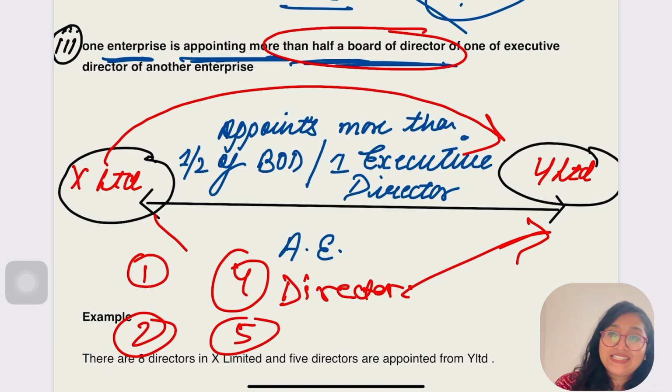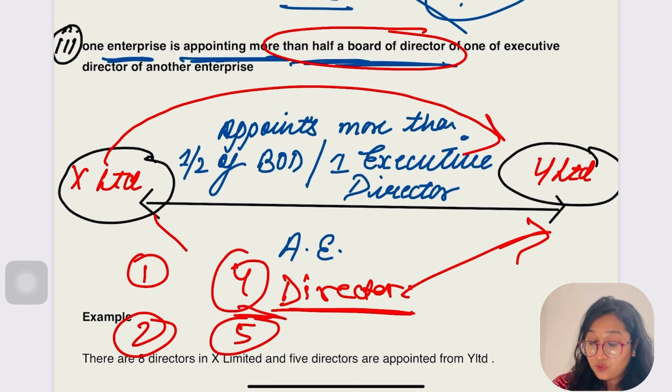What about what I said? We have to appoint more than half of the directors. So tell me, in the first case, is the condition of associate enterprise being fulfilled? No, because what I said was one enterprise should appoint more than half of the board of directors. 4 is not more than half of the directors, right?